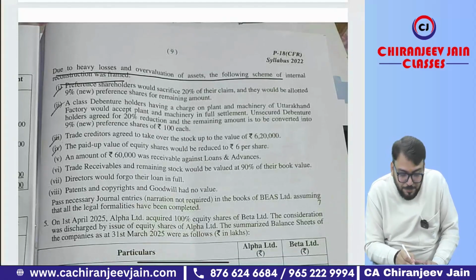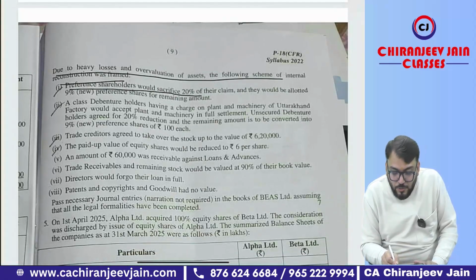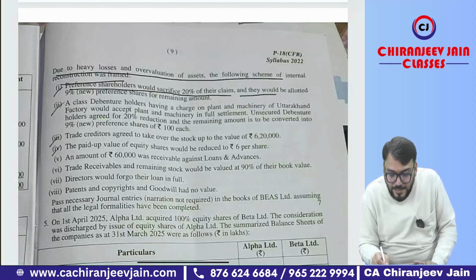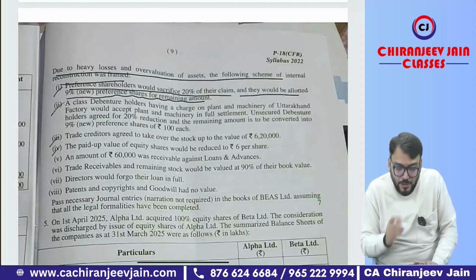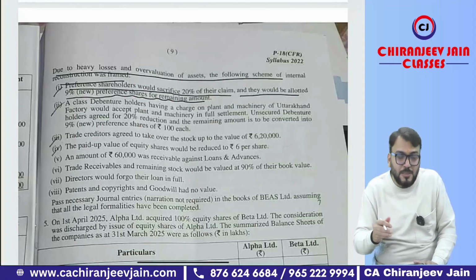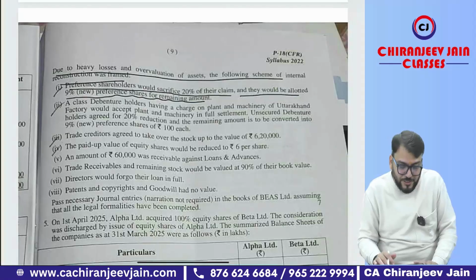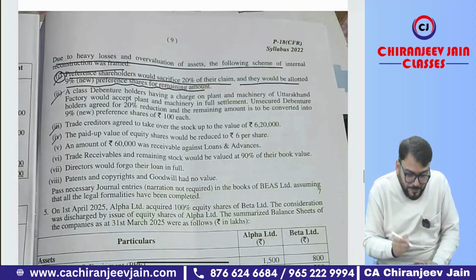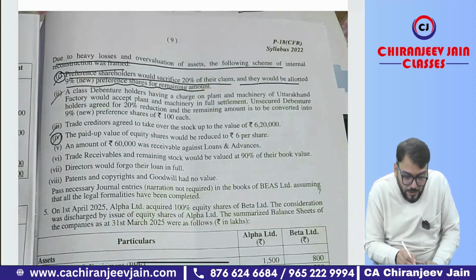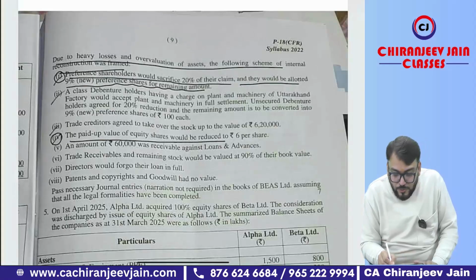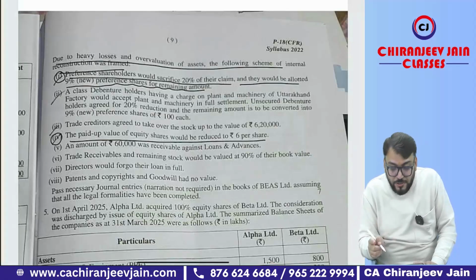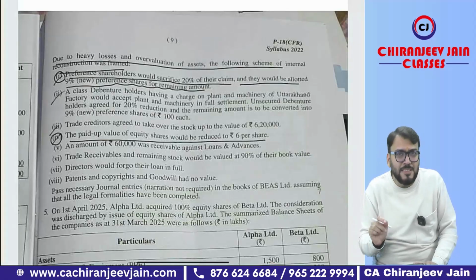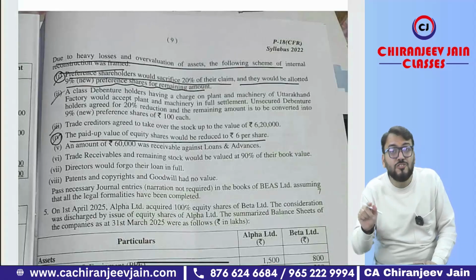What is the first point? Preference holders would sacrifice 25% of their claim and they would be allotted 9% new preference shares for the remaining amount. So of course, there is a reduction of 20%, and for the balance, they will get 9% new preference shares. Correct? Now, this was point number 1. And there was point number 4. The paid up value of equity share would be reduced to 6 per share. Means in this case, face value remains unchanged. This is a reduction of paid up capital without change in face value.